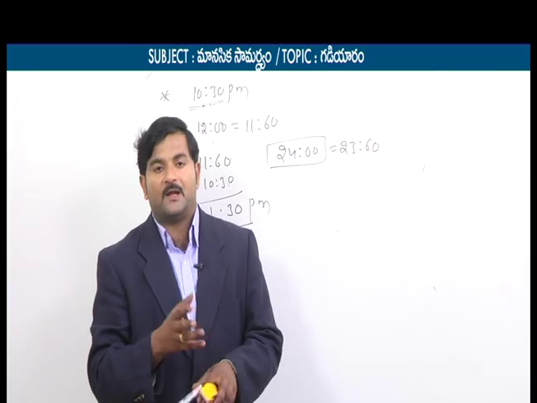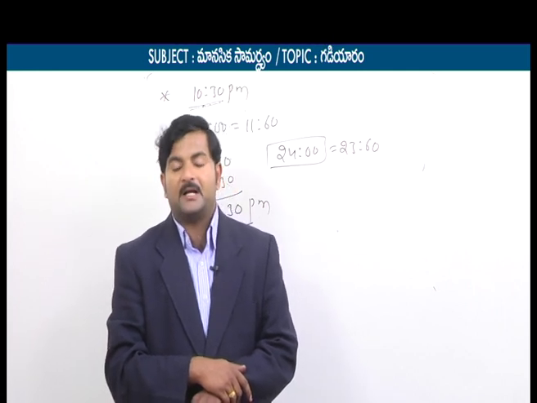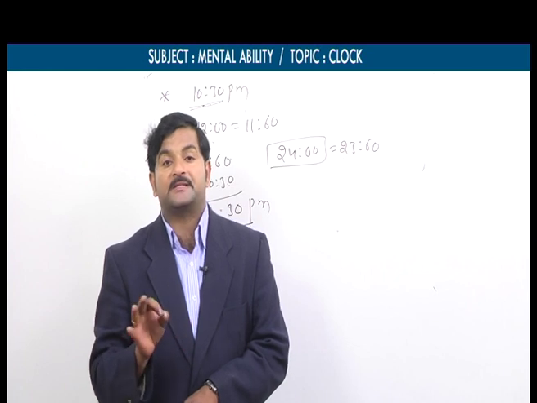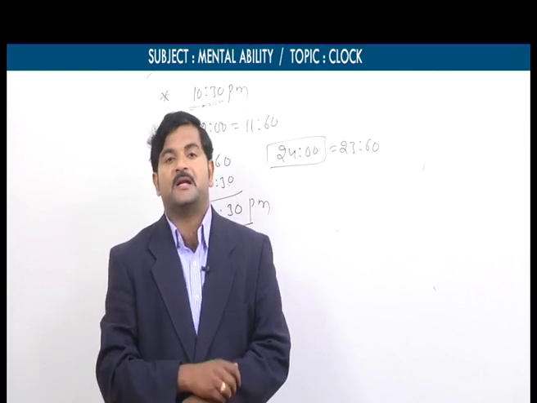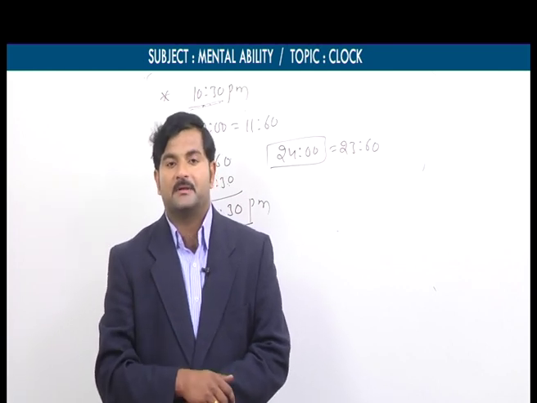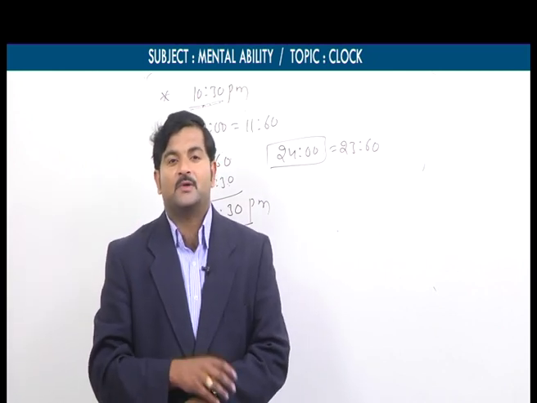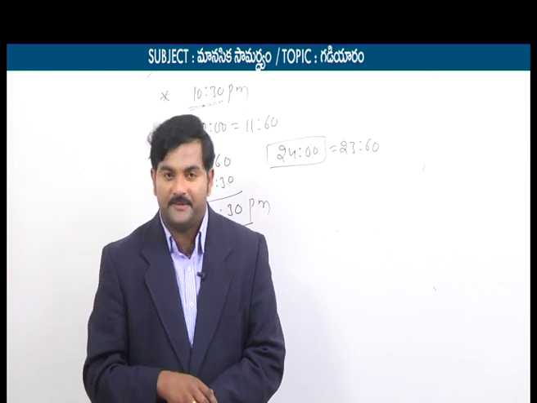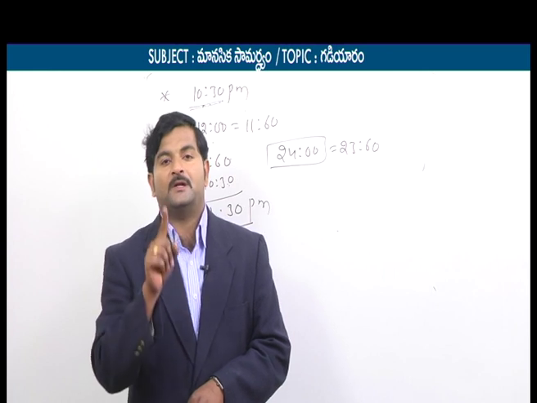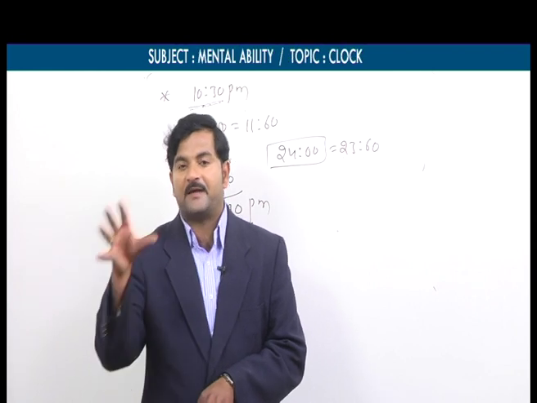For all of them, I need to say only one word, because this is not GS. If it is the GS part, you need to refer to a standard material, because if you refer to standard material, we have accurate data. The data is useful to write the examination. But when it comes to the mental ability part, the name itself says mental ability. So to get command over this mental ability, you need to refer to various books. If you depend on only one notebook, you never succeed, because for the same question, if you refer to 3-4 books, let's say you have 3-4 materials.